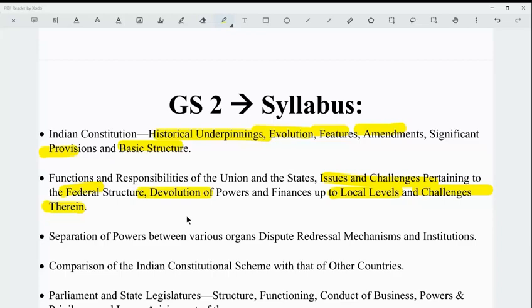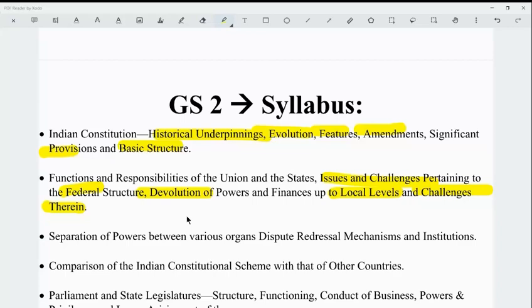Because the voices of all the people, particularly the vulnerable sections like women, senior citizens, persons with disabilities, and also the backward sections of society, who are socially backward like the SC, ST, and OBC, and also the economically backward within the unreserved castes, to whom the EWS reservation has been provided, have to be heard. Then only the quality of governance can be enhanced, and it has a direct bearing on the ease of living and the quality of life of the citizens.